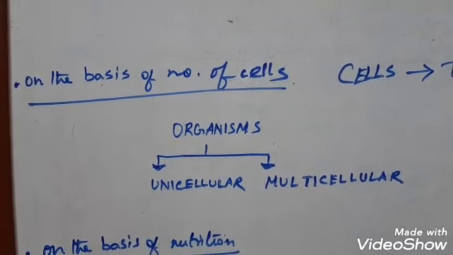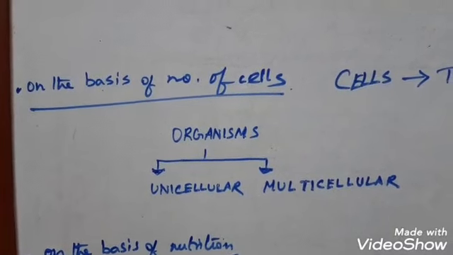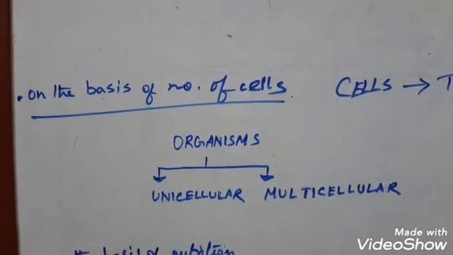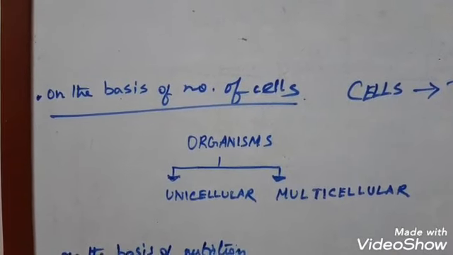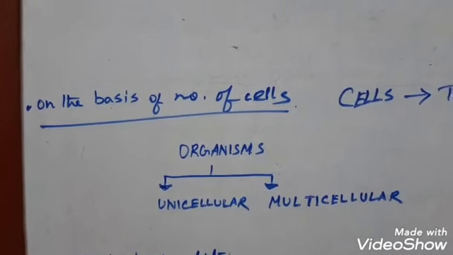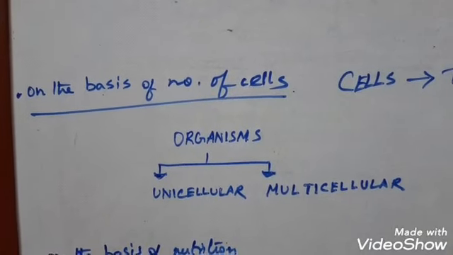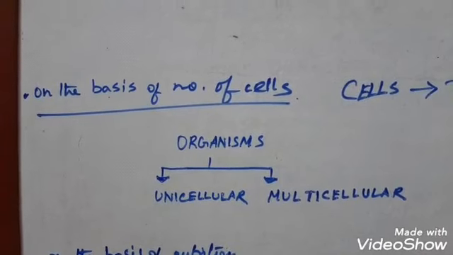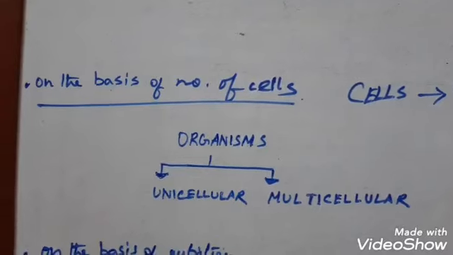So all the organisms that you can view by your naked eyes, they are all generally multicellular. Clear? But can you say an egg that we can view with our naked eye is unicellular or multicellular? Think and tell me. Yes, it is unicellular. And hence egg is a unicellular cell. It is not multicellular, it is a fertilized zygote. Okay. So egg is a fertilized zygote, it is a unicellular object.